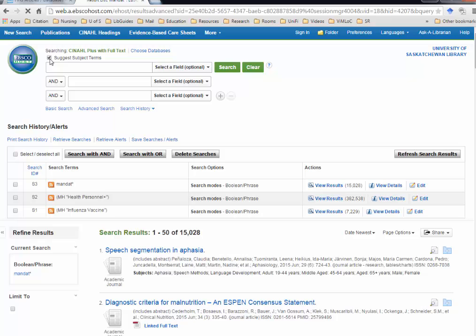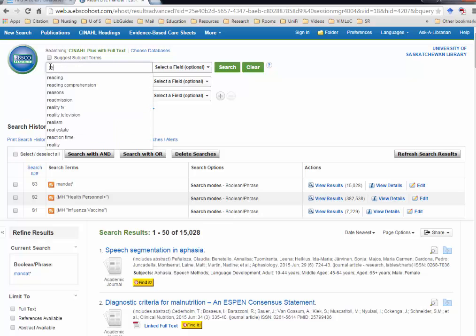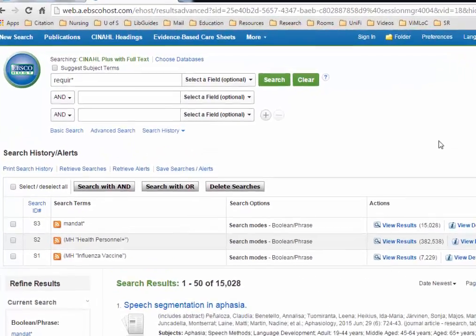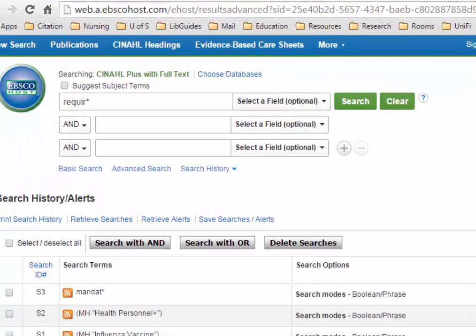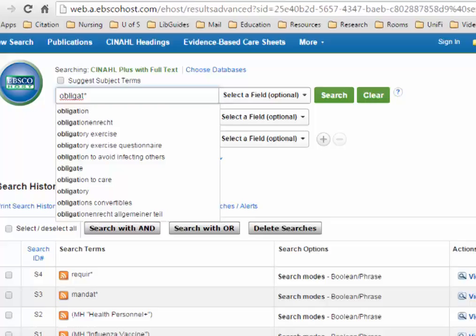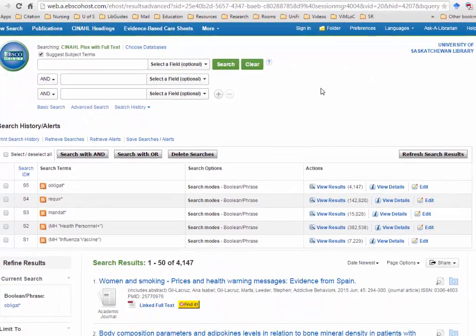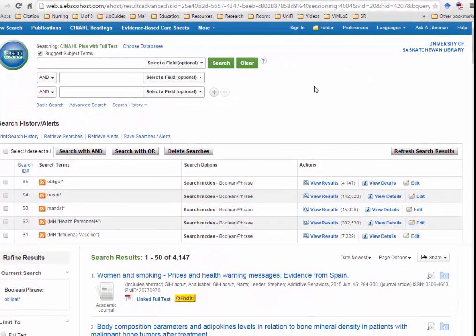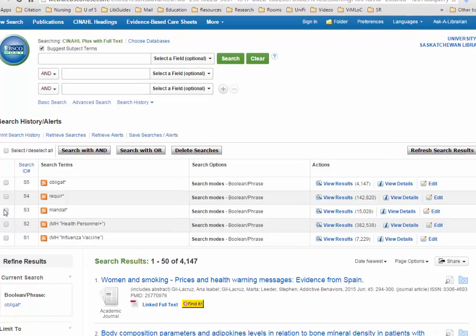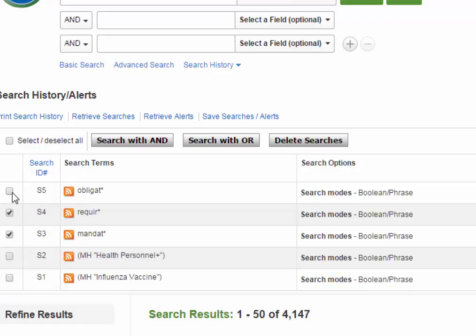To look for other synonyms of mandate, uncheck the suggest box again. I'm going to look for require. Again, I'm going to truncate it so it captures required, requirement. Let's do one more. Let's stop here. Synonyms or similar terms should be combined with or. So mandatory, requirement, and obligatory are synonyms of each other, so they should be searched with or.